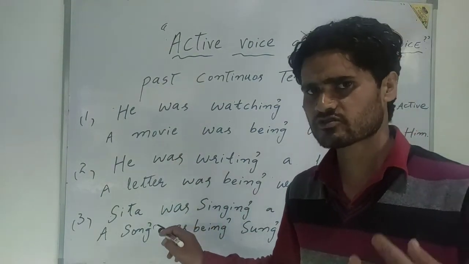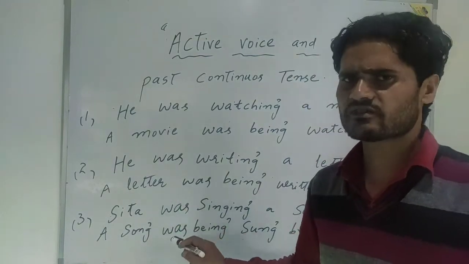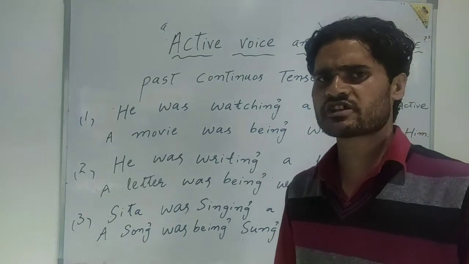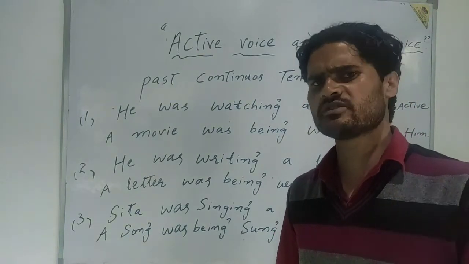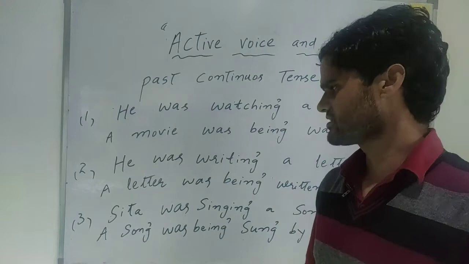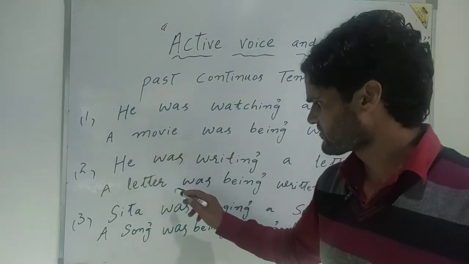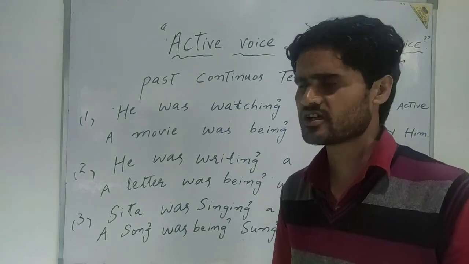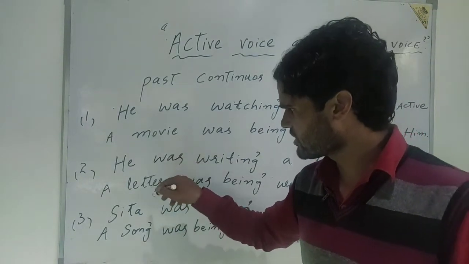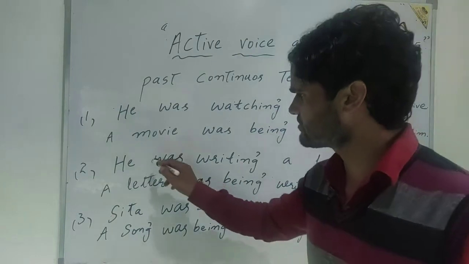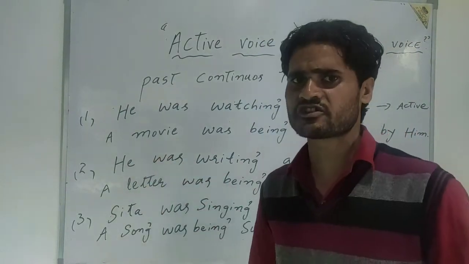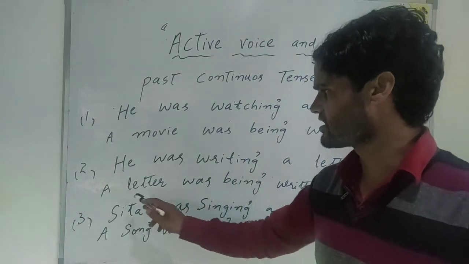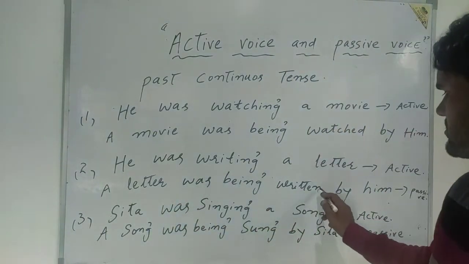I have always been telling you that both active voice and passive voice sentences carry the same meaning but in a different way. That is why if I were to use is here, it will change the meaning. But we have to make sure that the meaning of both sentences remains the same. That is why I have used the word was here. A letter was being written by him.